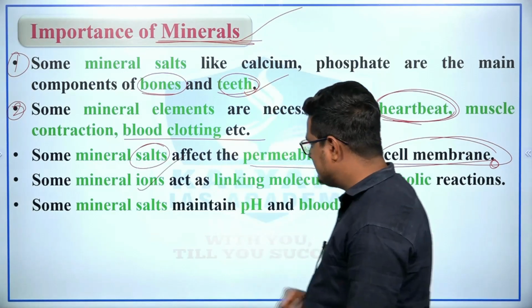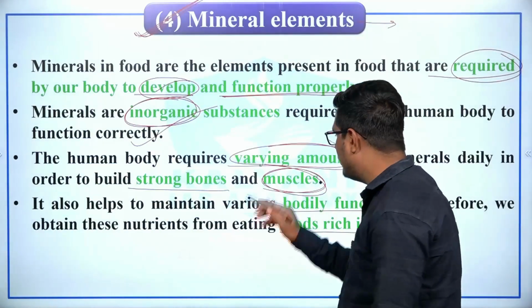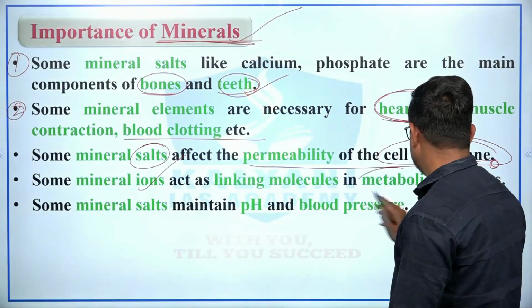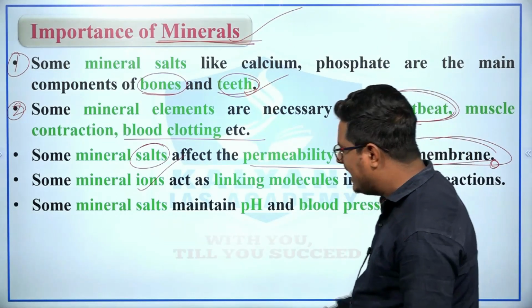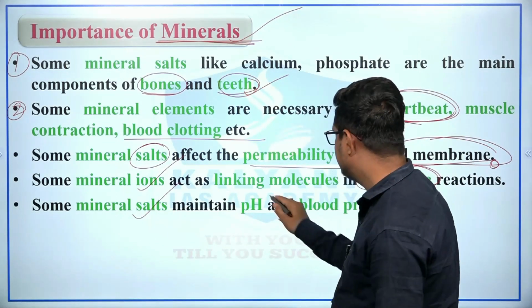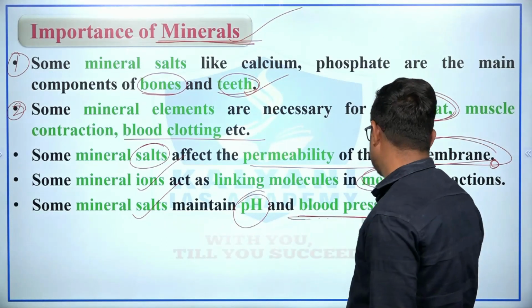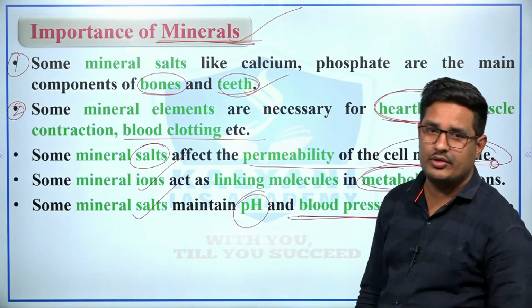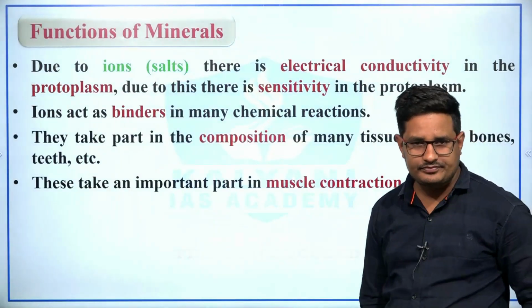Some mineral ions act as linking molecules in metabolic reactions, and some mineral salts maintain pH and blood pressure. Therefore, minerals are important for the human body.